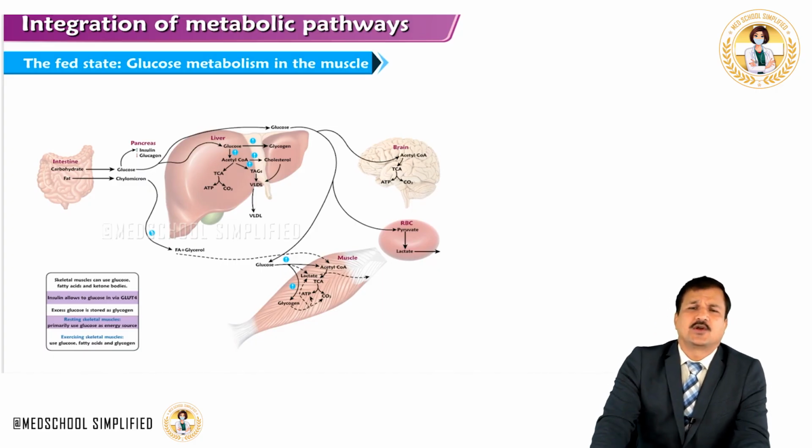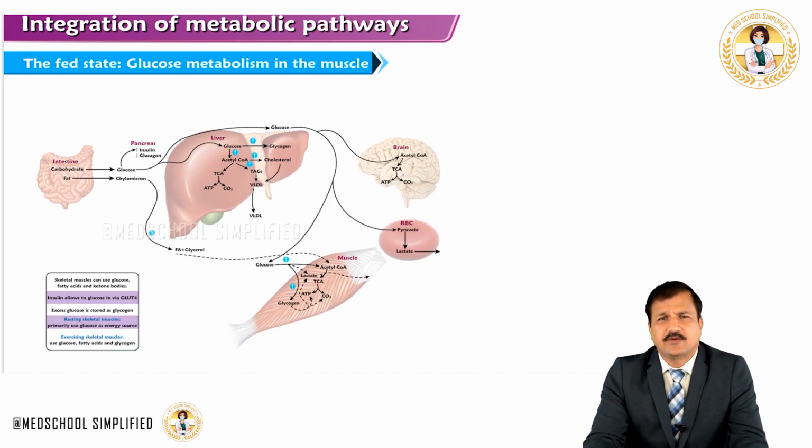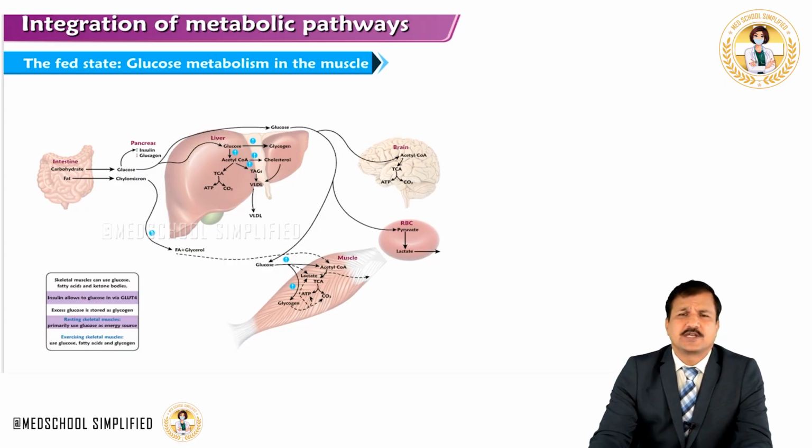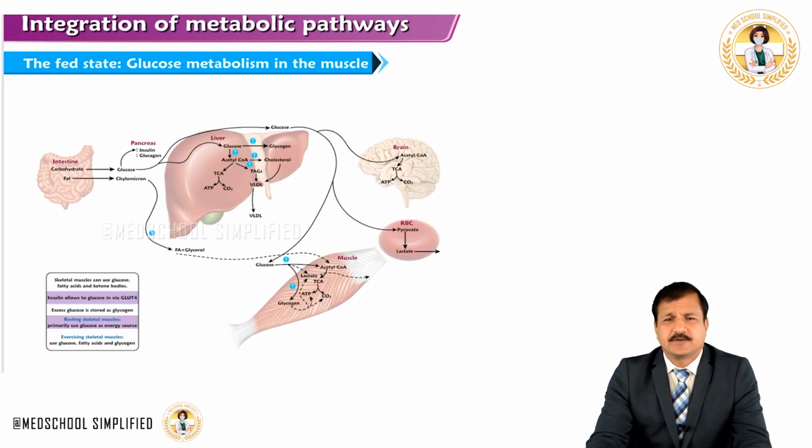Glucose undergoes glycolysis, is converted to pyruvate, pyruvate into acetyl-CoA, and acetyl-CoA goes into the TCA cycle, releasing ATPs and carbon dioxide. When the skeletal muscle is contracting, if the person is exercising, some of the pyruvate is diverted into lactate, although it may not be a predominant process unless the person is exercising. Some of the glucose is diverted into glycogen, thereby replenishing glycogen stores in the skeletal muscle.